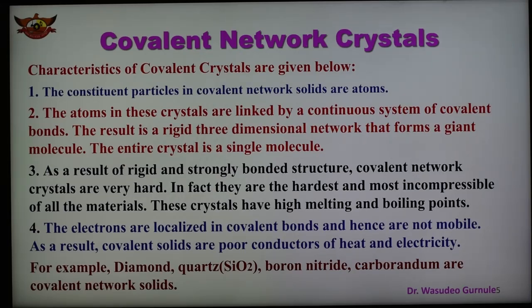These crystals also have high melting and boiling points because of their hard nature. The electrons are localized in covalent bonds and hence are not mobile. As a result, covalent solids are poor conductors of heat and electricity because the covalent bond is present.